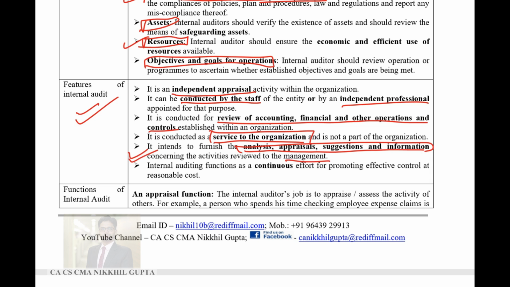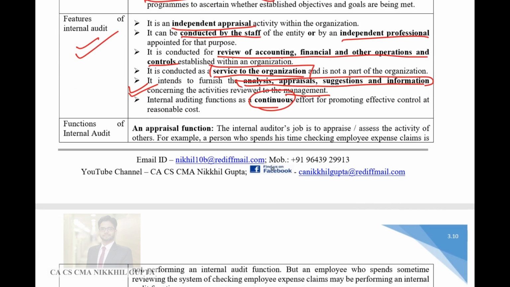Then it intends to furnish analyses, appraisals, suggestions and information concerning the activity reviewed by the management. Then the internal audit function is a continuous effort. It does not stop, or it does not take place only at the end of the year. Internal audit is a continuous process which is happening on a daily basis.